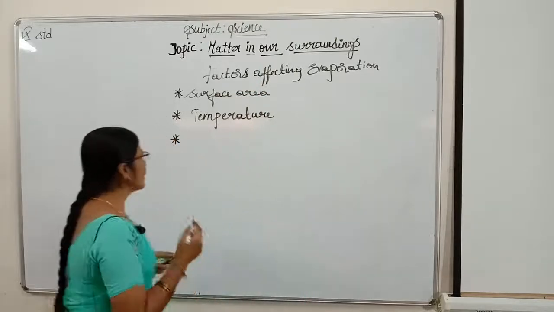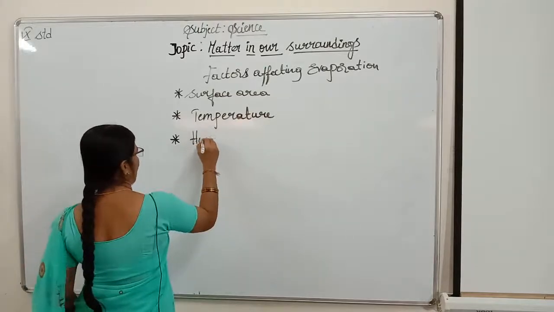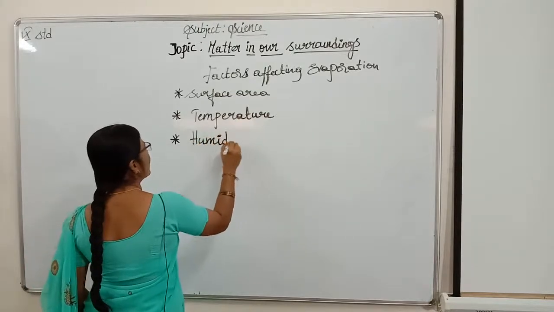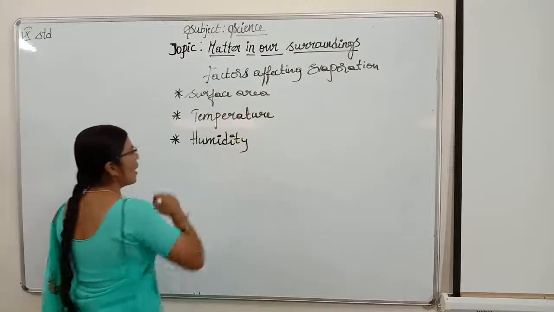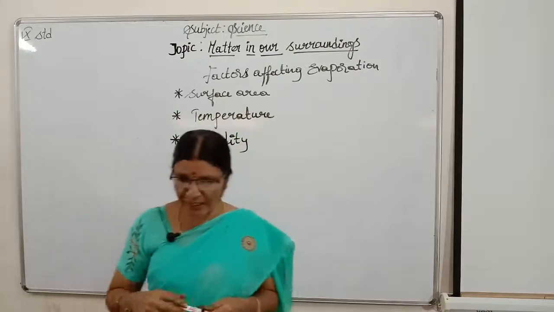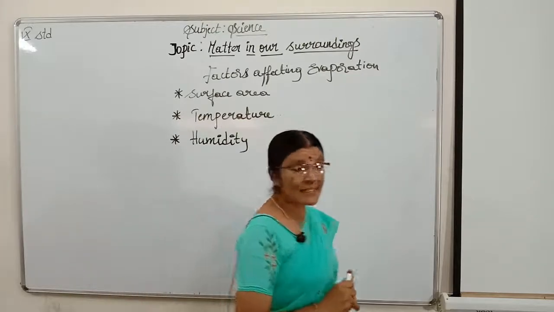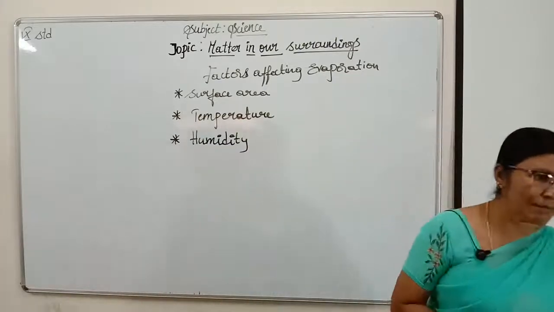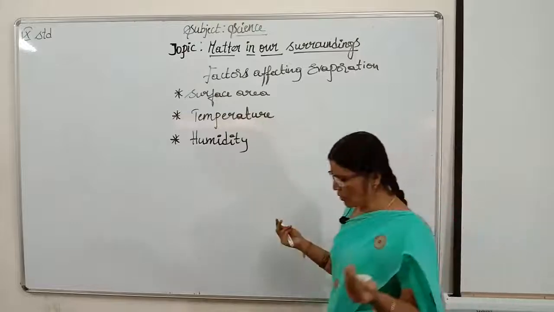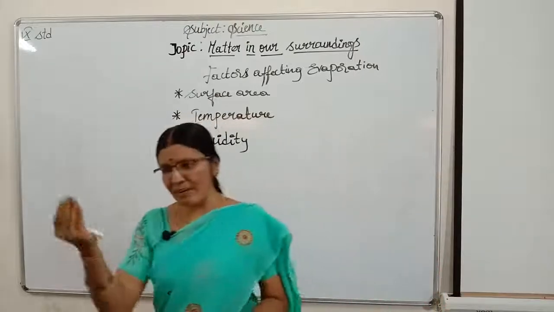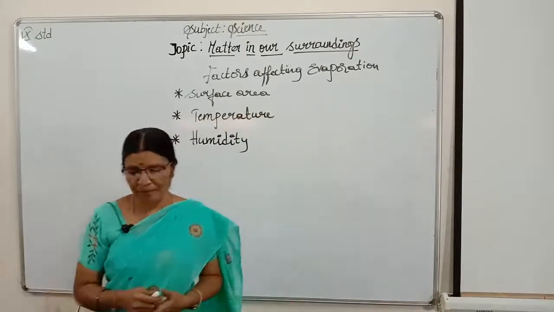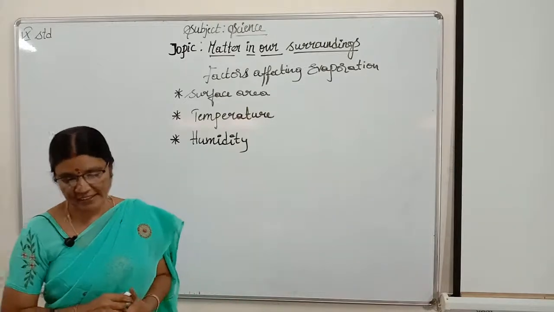Third factor is humidity, children. What is this humidity, children? Do you have any idea? Humidity means the amount of water vapor present in the atmosphere. Almost every time water vapor is present in the atmosphere, but it varies.